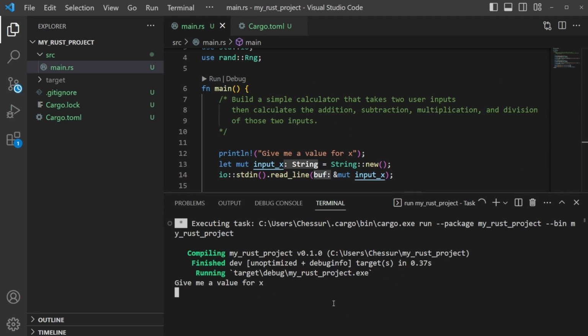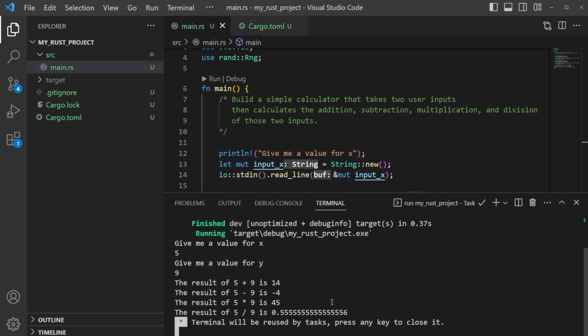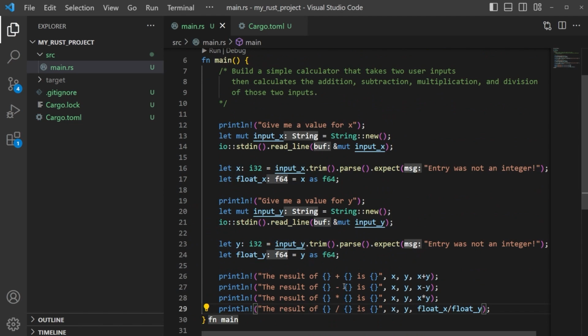So we're going to give a value of 5, give a value of 9, and then now you can see, okay, 5 plus 9 is 14, 5 minus 9 is negative 4, 5 times 9 is 45. And then for 5 divided by 9, we get 0.5555 forever until we get 6. So that makes sense. So hopefully that all made sense.